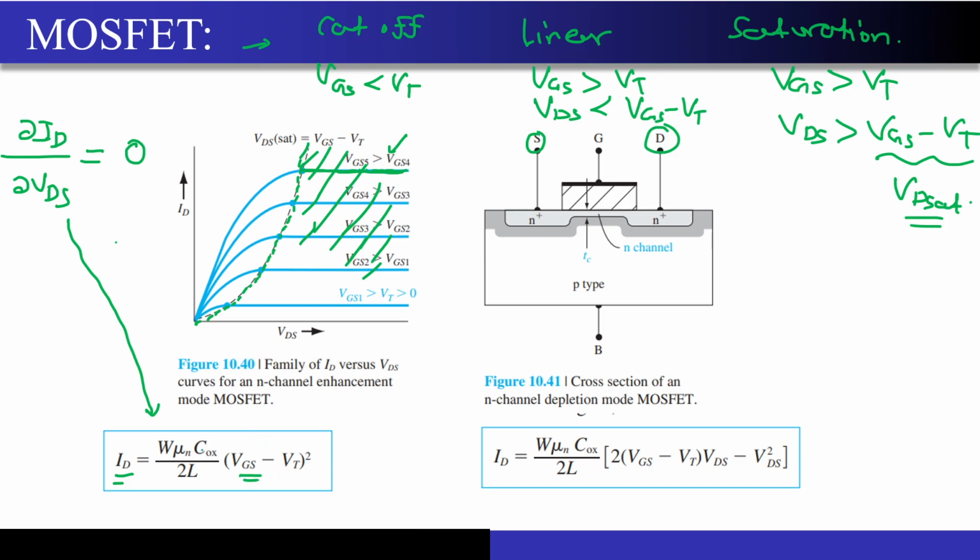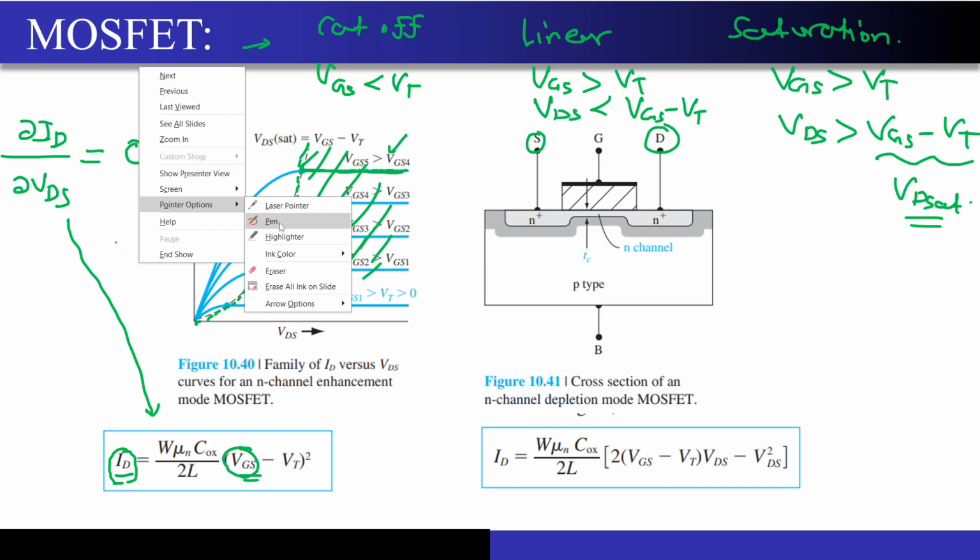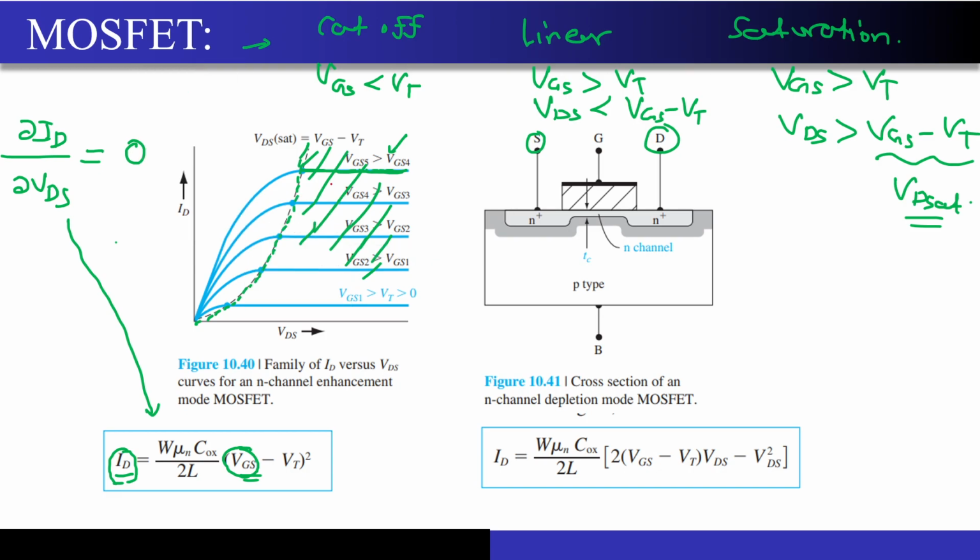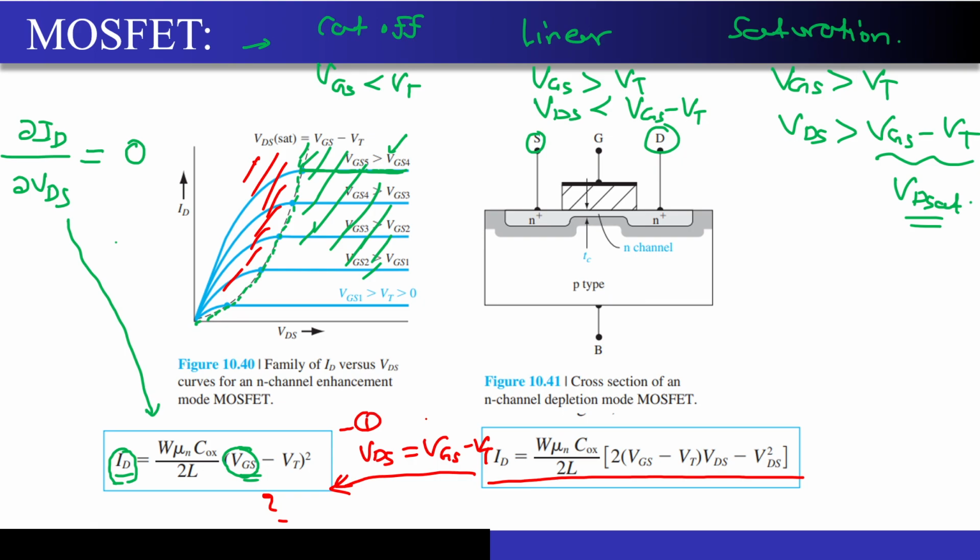And this is what I was saying to you, that the current through the two terminals is controlled by the voltage that I am applying at the third terminal. So never forget this statement, okay? Or else you will just get a resistor if you don't have this kind of functionality. Correct? Whereas on this side of the curve, let me just change the color of my pen. Pointer option, great. So if I just look at this side of the curve, then you will get this sort of equation. And how was this equation derived? You just have to substitute VDS is equal to VGS minus VT in this equation. You will automatically get equation number 1 from equation number 2.